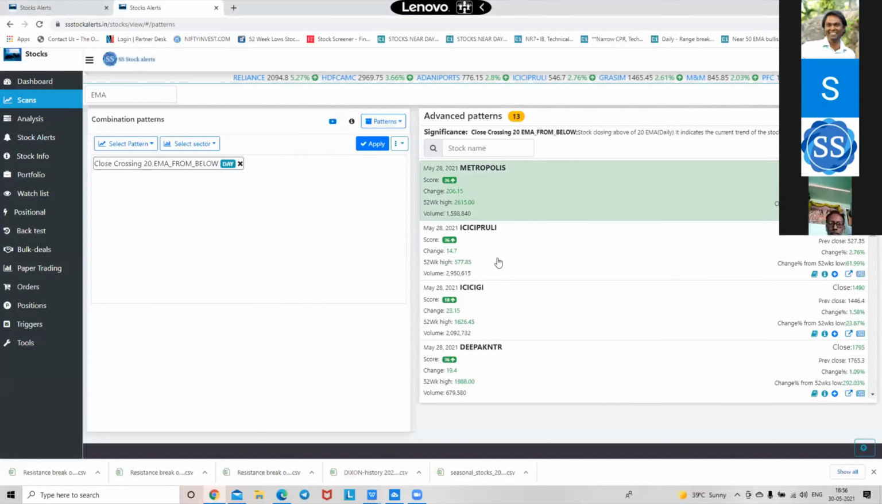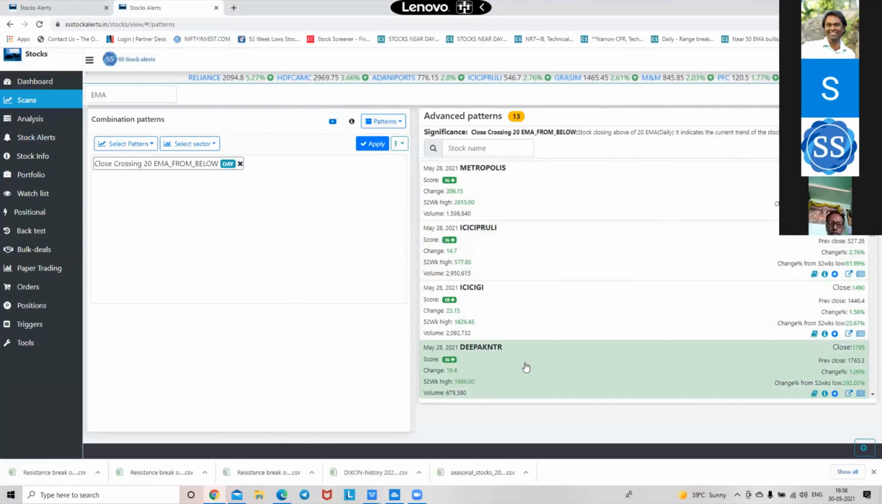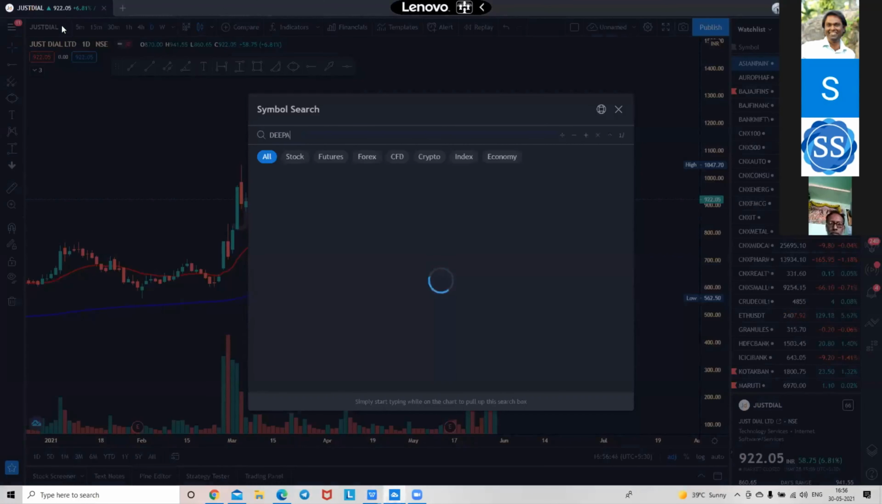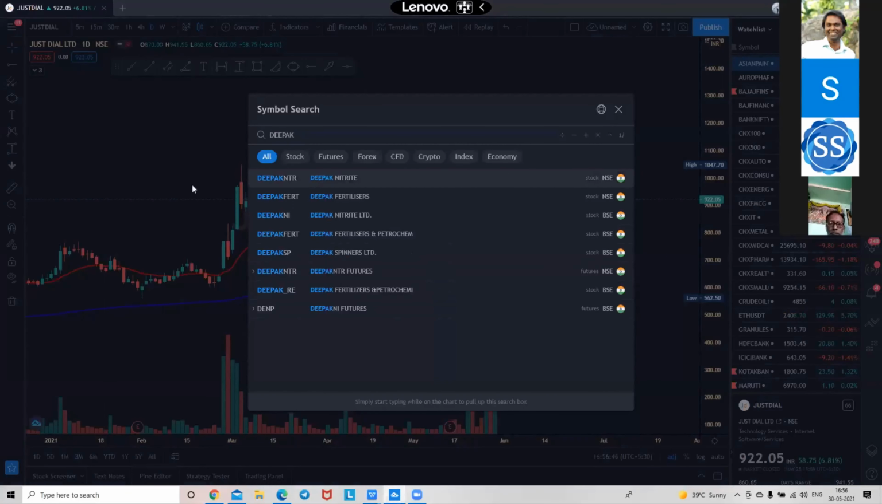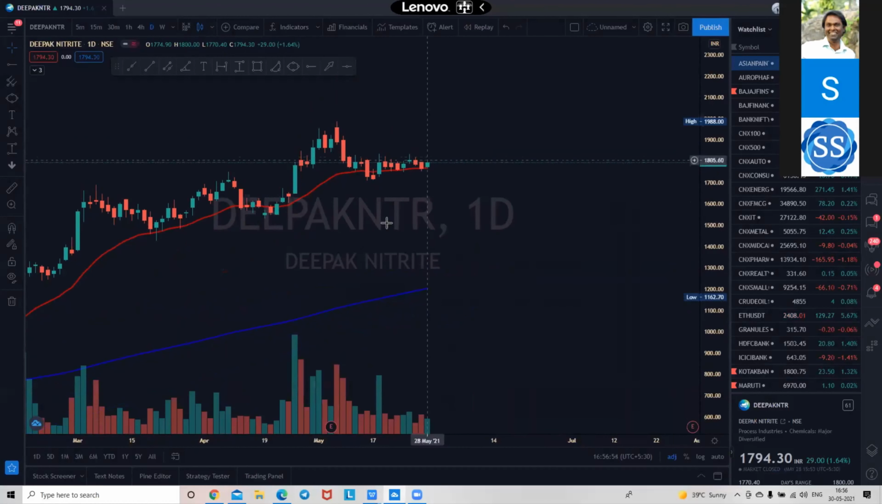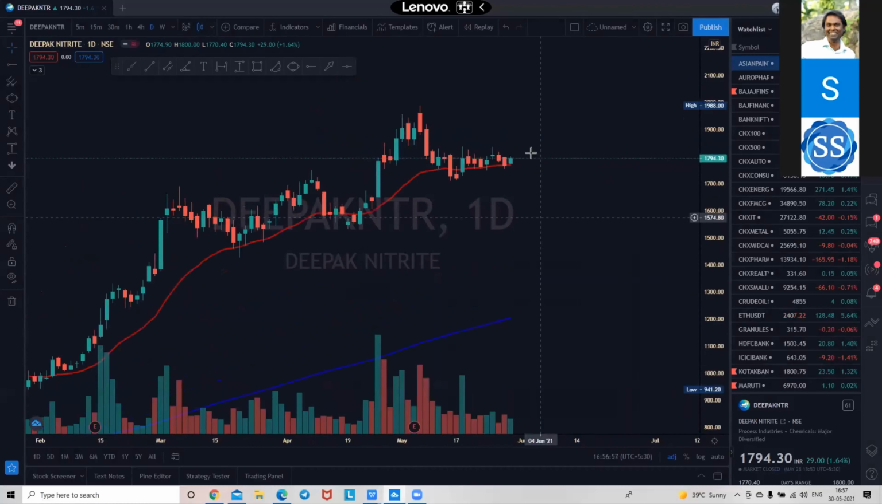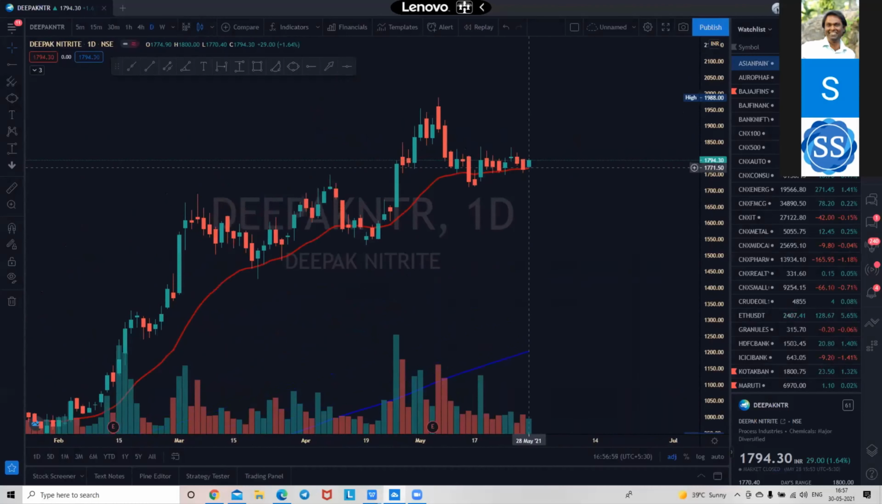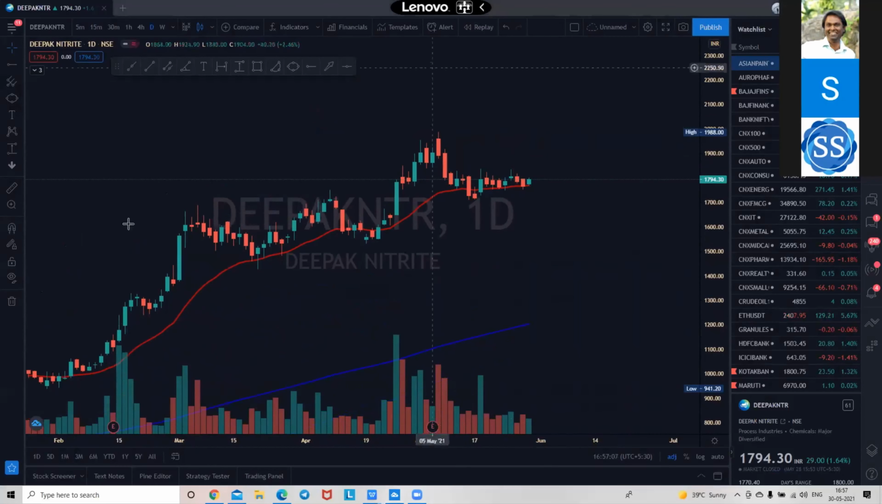Like Metropolis, ICICI Prudential, Deepak Nitrate. So analyze these stocks. If you go to Deepak Nitrate, it is simply at the 20 EMA. So this is on my radar. It has just touched 20 EMA. It has not made a separate candle above 20 EMA like it has done here. So the volumes are contracting, and the stock is in a range. So this will be my bet. So let us take this.